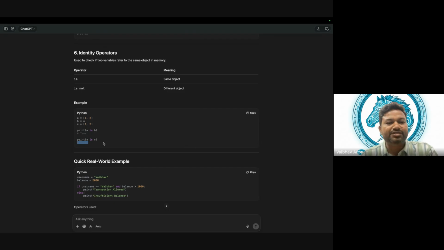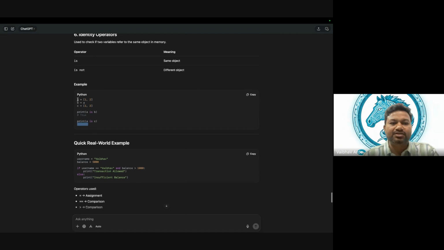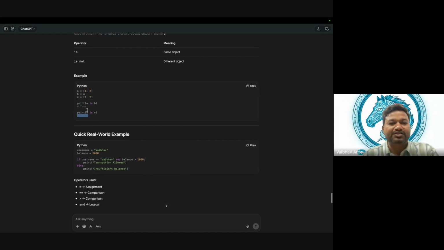But in this case, A is equal to 1, 2, and B is equal to A. That means the address of the memory at A, I'm giving that address to B as well. So we are pointing to the same memory. That's the reason here it is true and here it is false. I hope this makes sense.